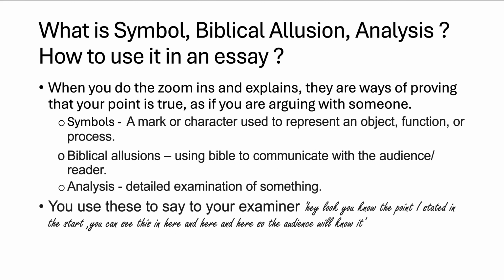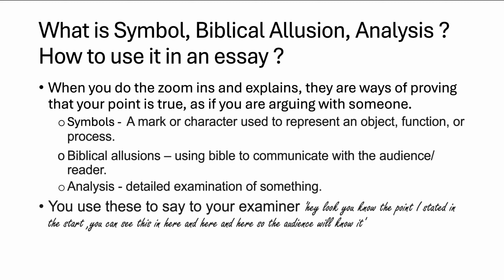What are symbol, biblical allusion, and analysis, and how do you use them in an essay? When you do the zoom ins and explains, there are ways of proving that your point is true, as if you're arguing with the examiner. First, a symbol is a mark or character used to represent an object, function, or process.